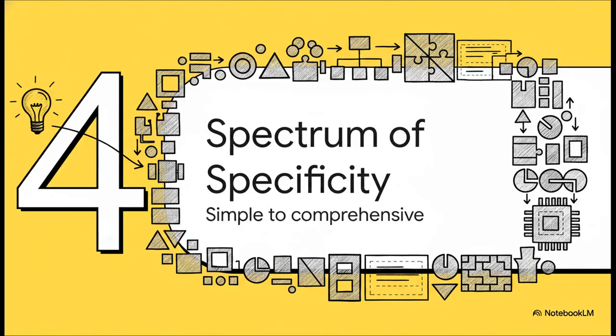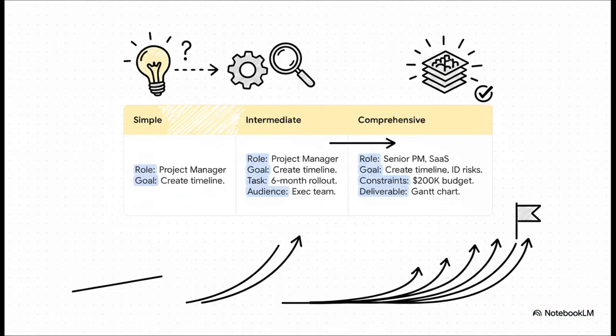Okay, so let's see how all these pieces actually fit together in the real world. We're going to look at a whole spectrum here, from just a simple idea all the way to a super detailed project plan. Check out how this prompt just evolves across the screen. The simple column on the left, that's just role and goal, perfect for a first draft. In the middle, intermediate, we've added task, audience, and deliverable to get more clarity. But then look at comprehensive on the right. We've specified everything. This is for that high-stakes work, where you need a totally reliable, actionable plan that gets the full picture. See, you're choosing the right structure for the job.